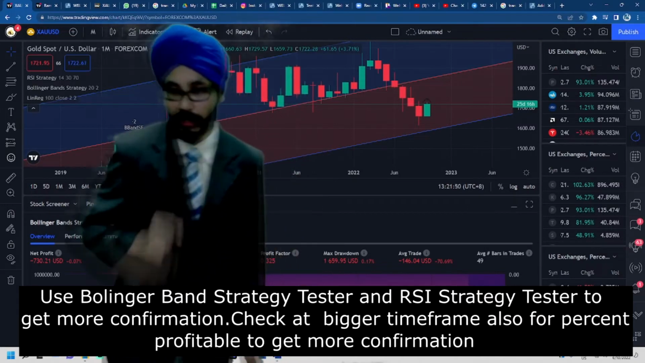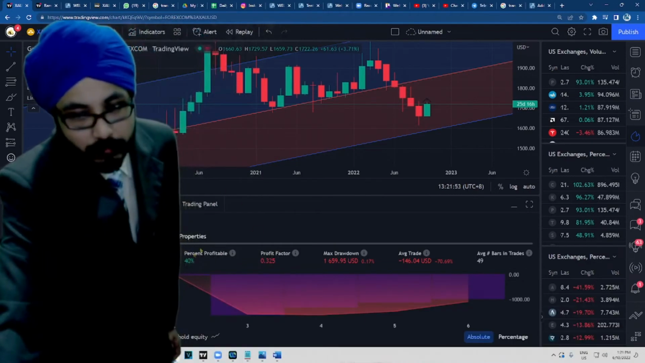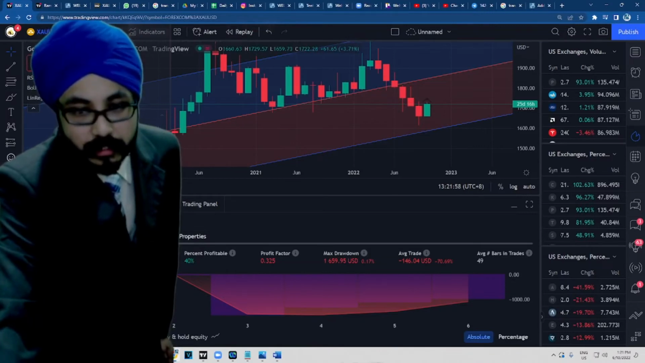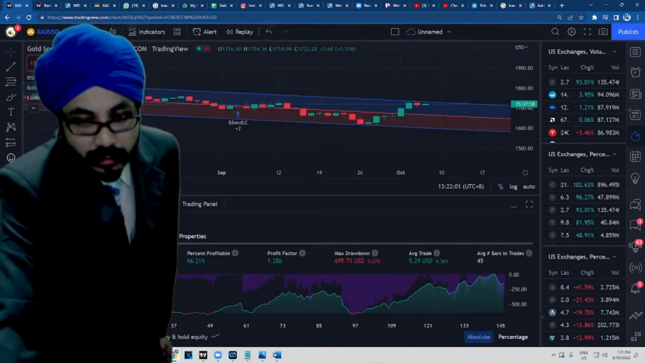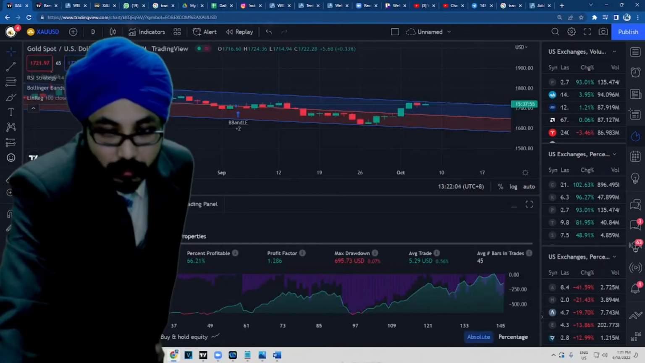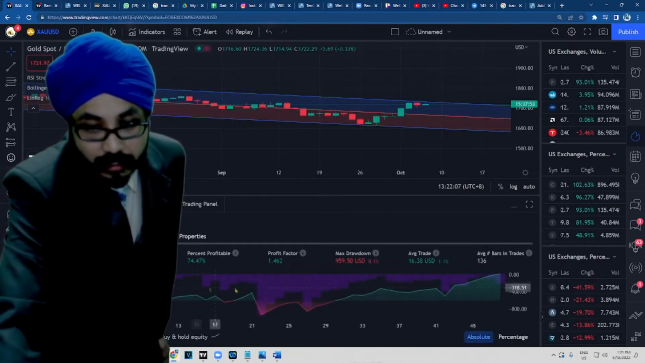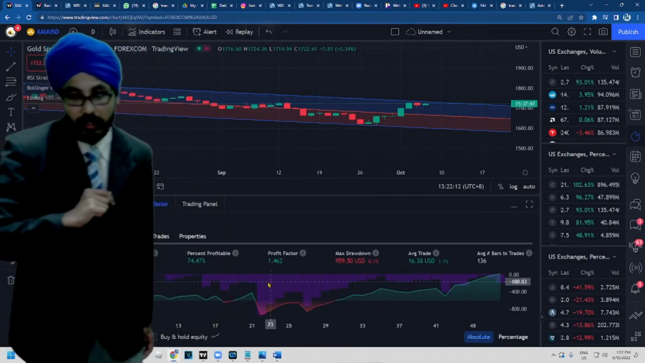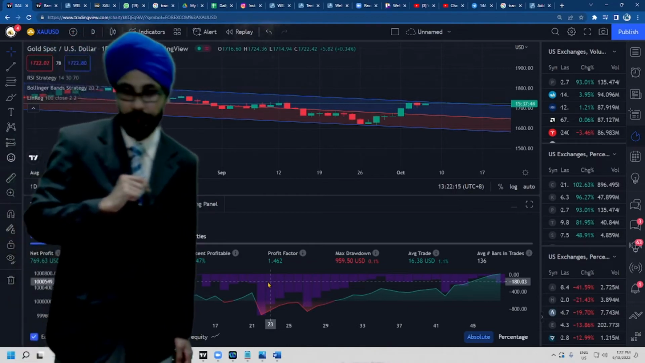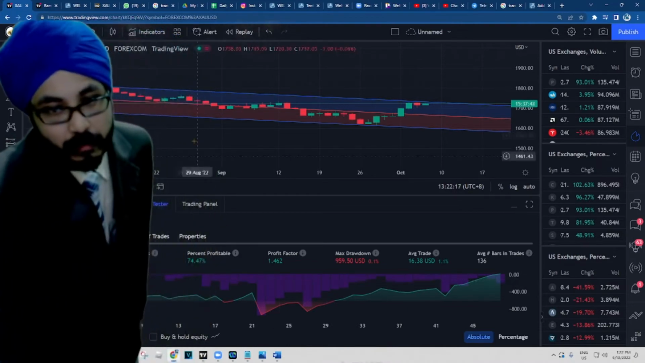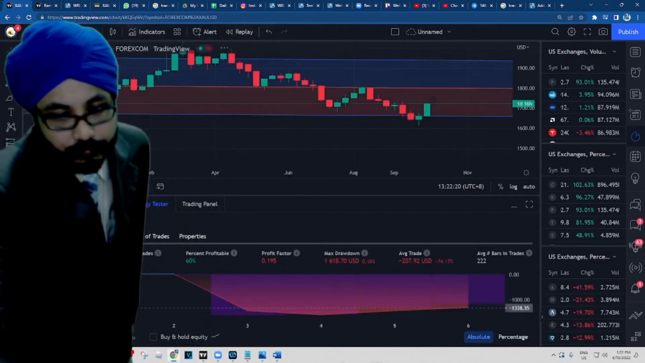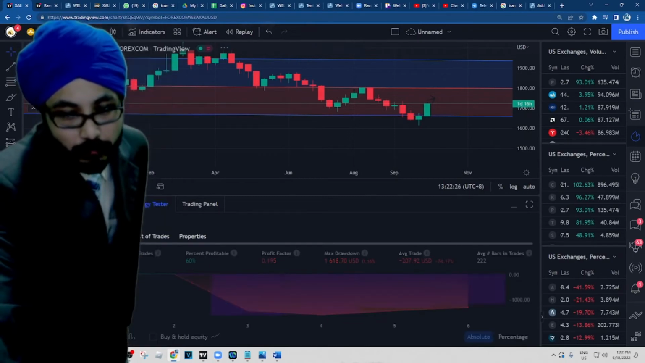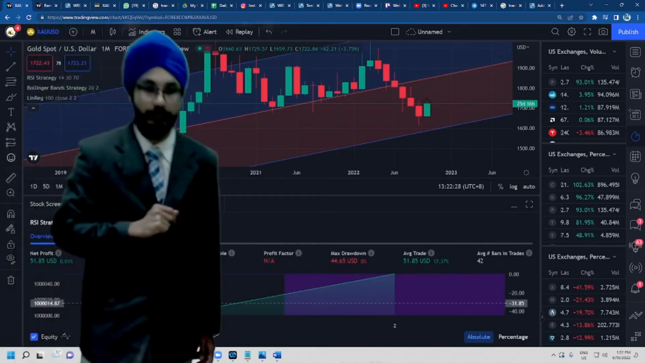So as I can see over here, one time frame doesn't support the percent profitable for the trend. And what I would do is check one more strategy tester, which would be the Bollinger Band, which would be the relative strength index. As I can see, the relative strength index is giving me a percent profitable of about 74.47%. And if I check the weekly, I would get around 60%. And if I check the 1 month, I will get about 100%.